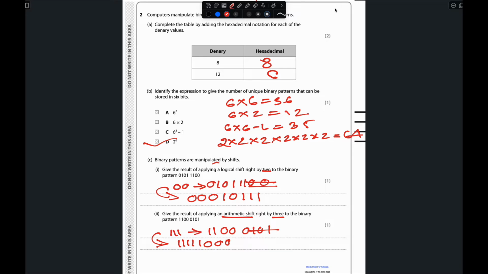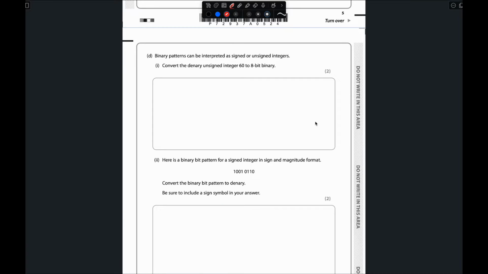Question number 6: a binary pattern can be interpreted as a signed or unsigned integer. Convert the denary unsigned integer to 8-bit binary. So we have to change denary 60 to 8-bit binary.